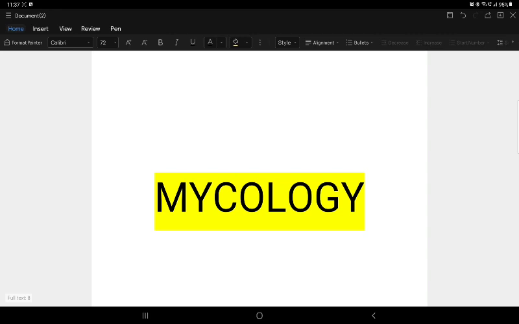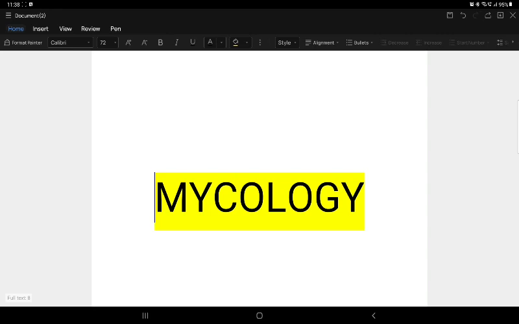Why KOH, potassium hydroxide? It aids in keratin digestion, so we can see the fungal bodies more clearly. That is the reason we use 10% KOH. Next is lactophenol cotton blue. We can study the morphology only after culture, once the fungus grows into its full-blown form. The image will be similar to an electron microscopic image, and with lactophenol cotton blue the fungal growth bodies are seen in blue color.